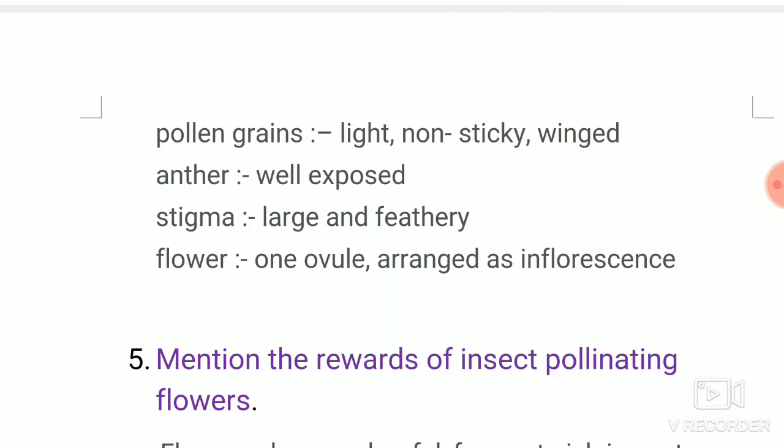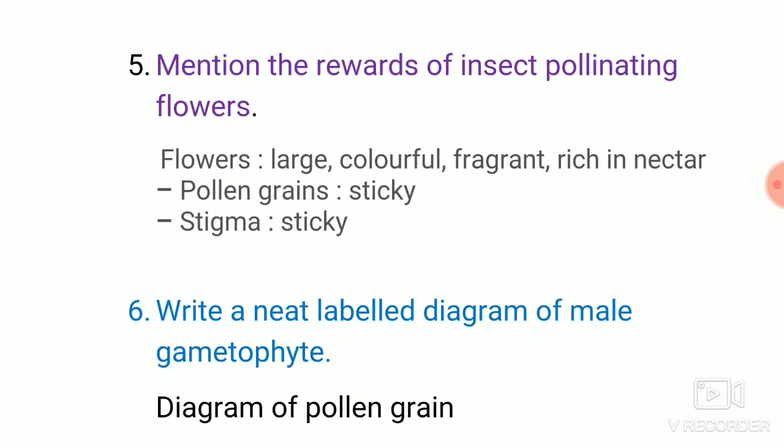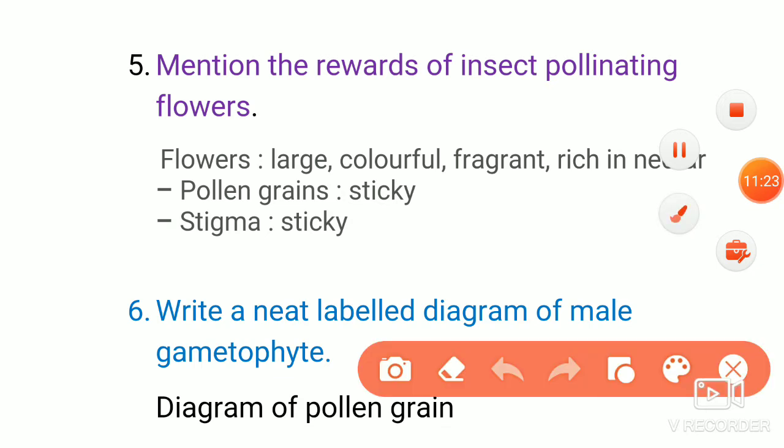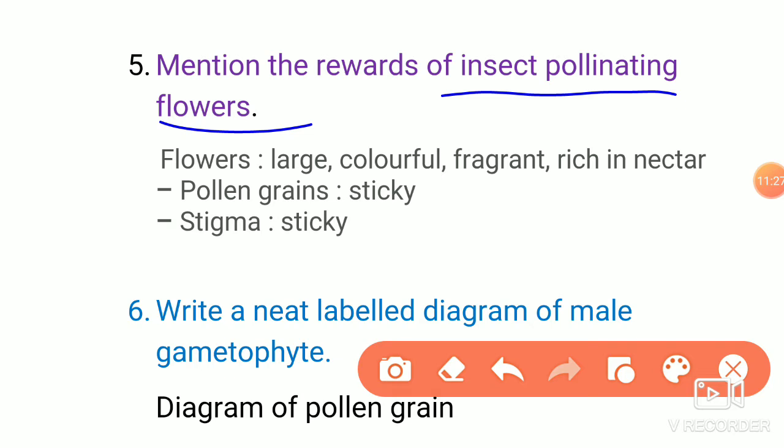Then if you go to the next question, that is the characters of the insect pollinating flowers. The flowers are large and they are colorful.